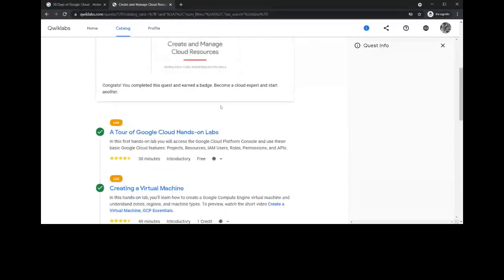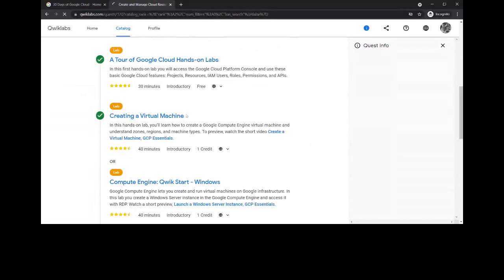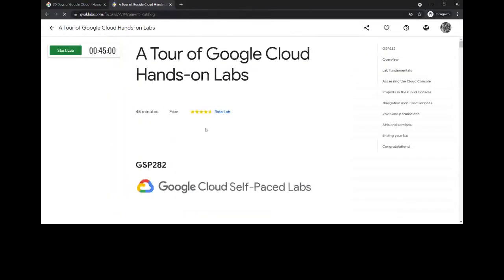So let's get started then. The first Quest Lab in Getting Started, Create and Manage Cloud Resources is A Tour of Google Cloud Hands-on Labs. It basically gives you an overview of what Google Cloud is.